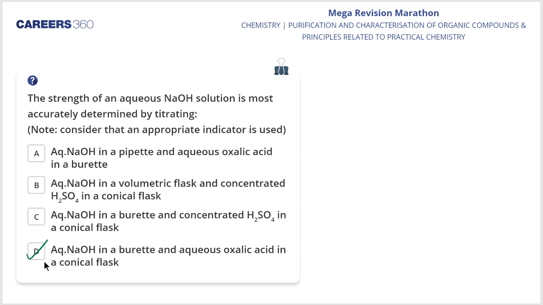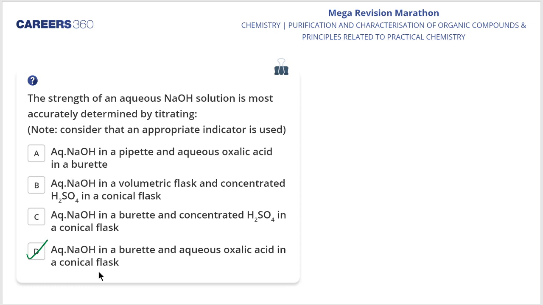Aqueous NaOH in a burette and aqueous oxalic acid in a conical flask. See, oxalic acid is a primary standard and H2SO4 is a secondary standard solution. Now, when we want to know the strength of aqueous NaOH, the strength of an aqueous NaOH solution is most accurately determined by titrating aqueous NaOH in a burette and aqueous oxalic acid in a conical flask with the appropriate indicator, phenolphthalein.